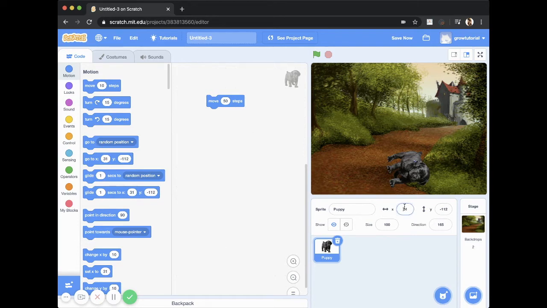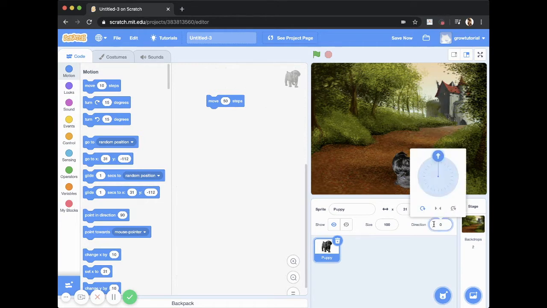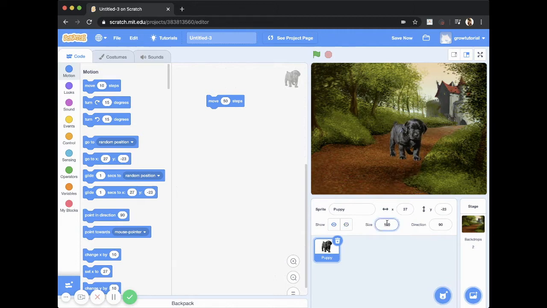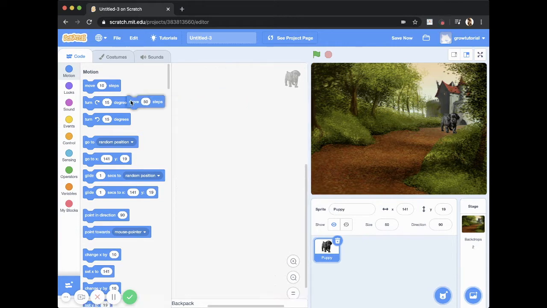So let's just move this guy back to his normal position, which is not this, which is 90 degrees. The direction also navigates your puppy or your character in different areas. I want to make the puppy smaller, so I can actually control the size here, and this is at 100. So if I make him 50, he's going to be a lot smaller, and he can start from there. Okay, so let's get rid of this code.